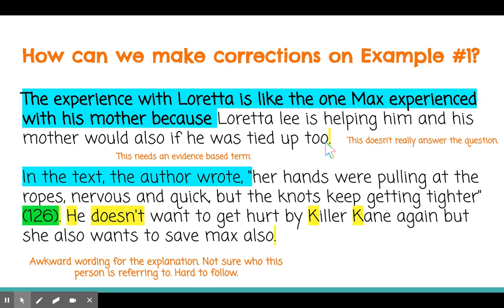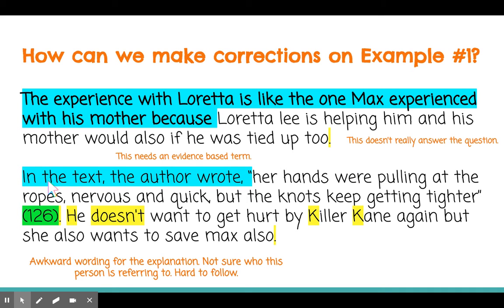I see that I did miss a spelling mistake here for this lowercase Loretta Lee, but Loretta Lee is helping him and his mother would also if he was tied up too. So it doesn't really answer the question and it's a little awkwardly written. I'm not really sure what's going on and what it was referring to.